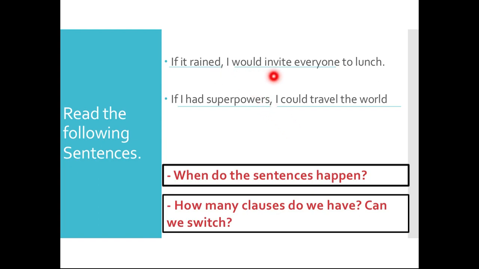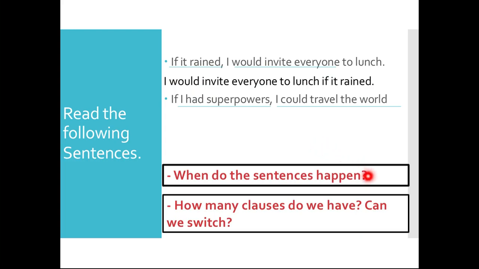Next, the main part, what do we notice? We have the pronoun and then we have would plus the base form of the verb, the bare infinitive, right? In the next example, we have I could travel the world. Pronoun, then could, then the base form of the verb. Finally, and most importantly, before that,